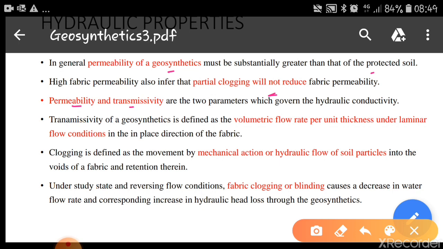Transmissivity is the volumetric flow rate per unit thickness under laminar flow conditions in the plane direction of the fabric. Clogging is defined as the movement by mechanical action or hydraulic flow of soil particles into the voids of a fabric and retention therein. Under steady state, reversing flow conditions, fabric clogging or binding causes a decrease in water flow rate and a corresponding increase in hydraulic head loss through the geosynthetics.